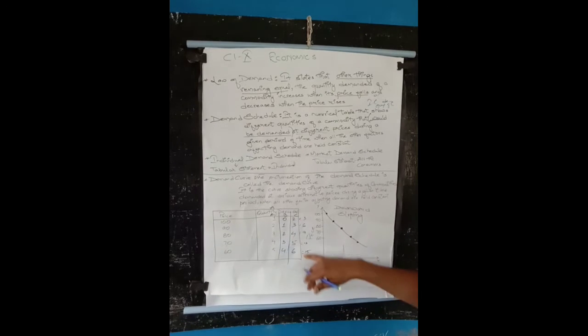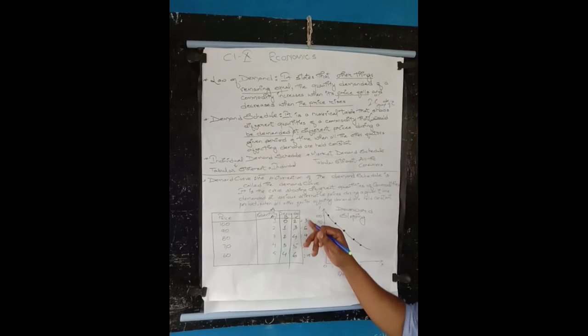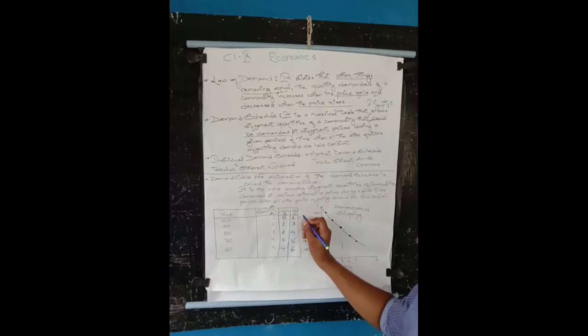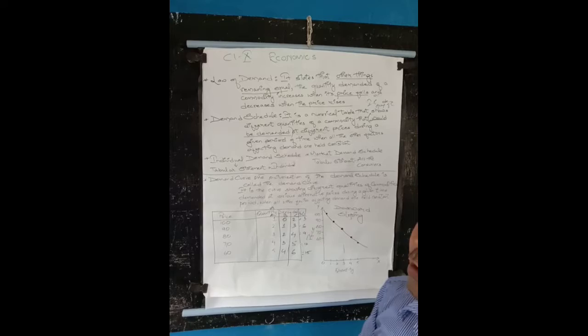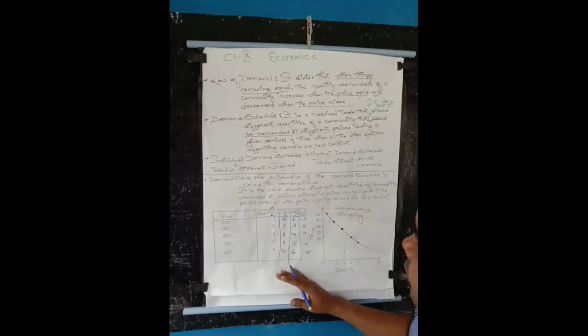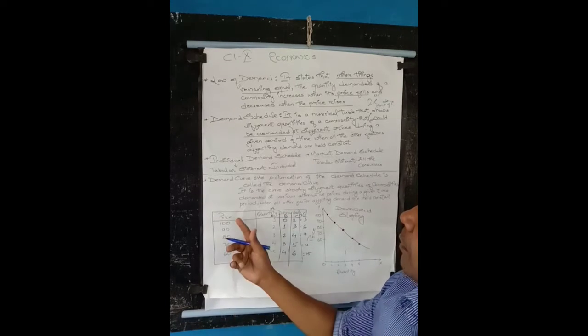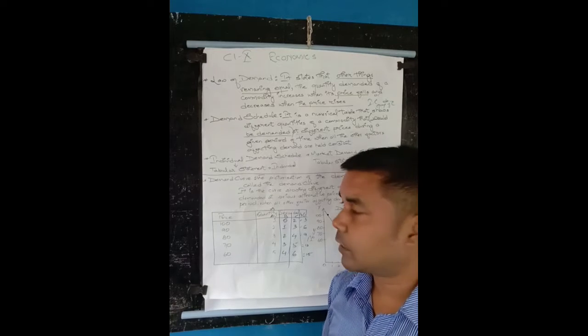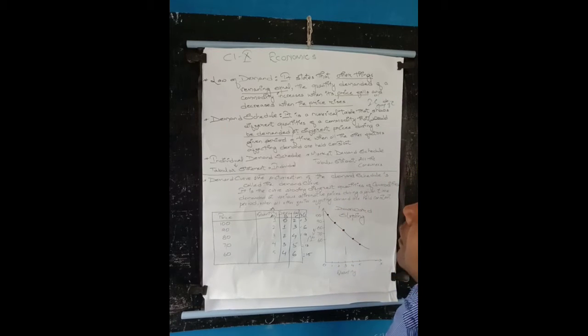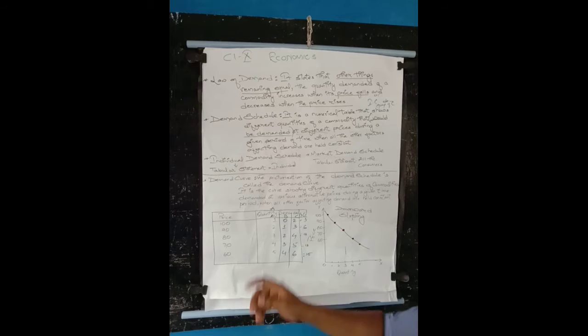This is the demand by the whole group of consumers. This way we make the market demand schedule. Now let's come to the demand curve.